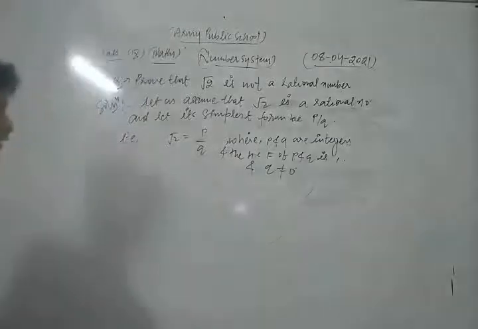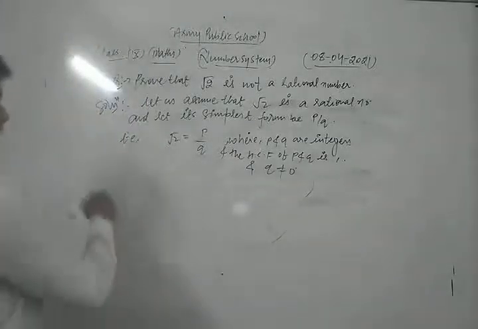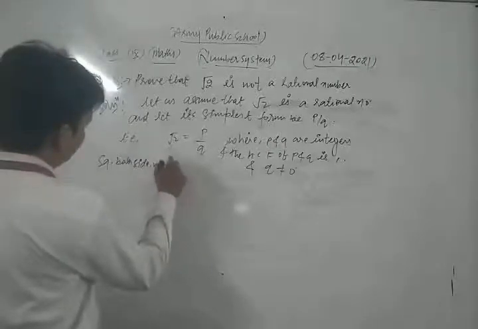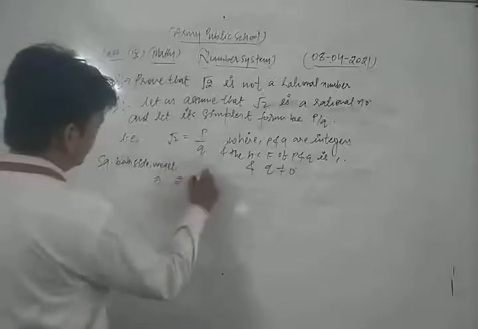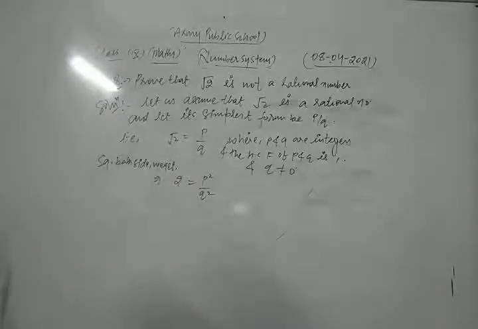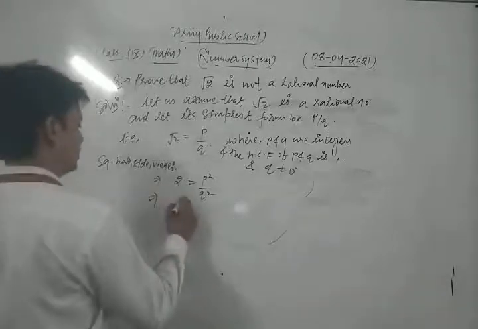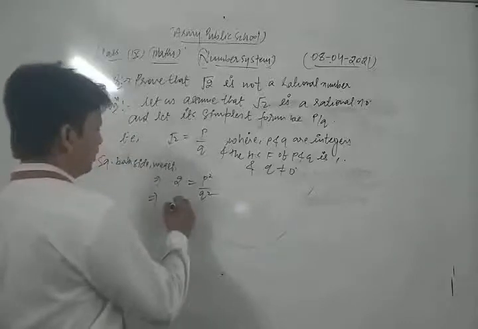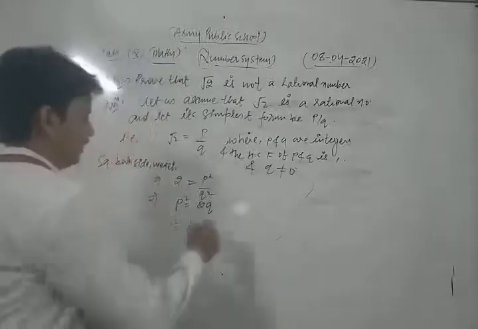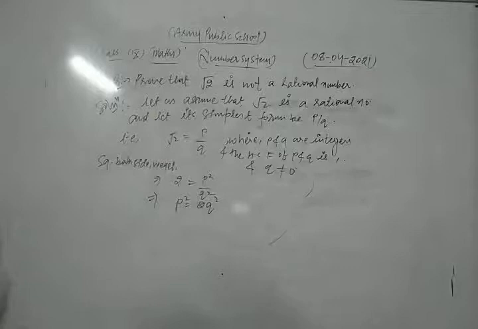Now what do I do? Squaring both sides, we get 2 is equal to p square upon q square, that is, p square is equal to 2q square.